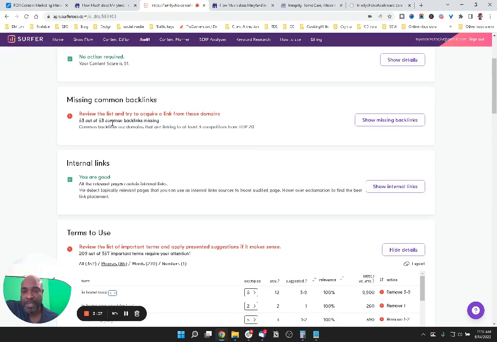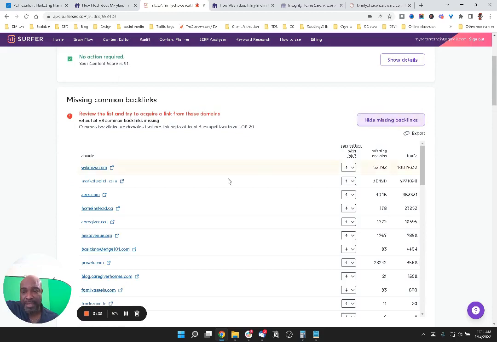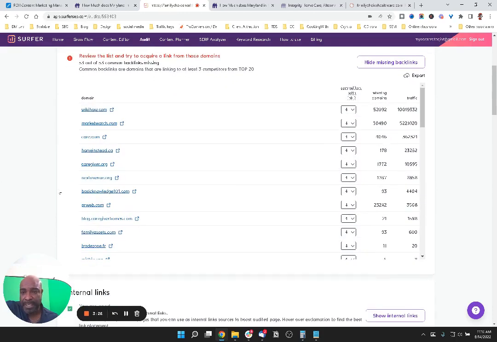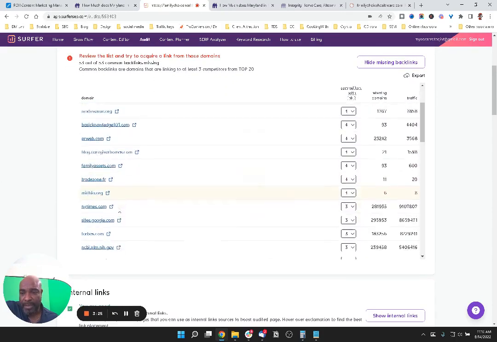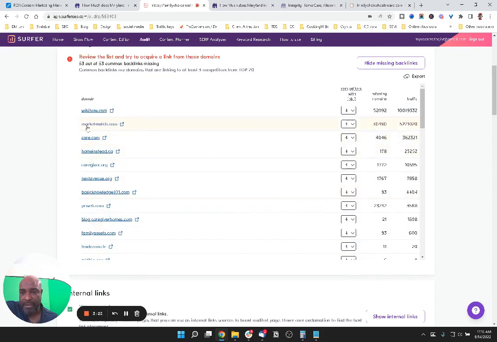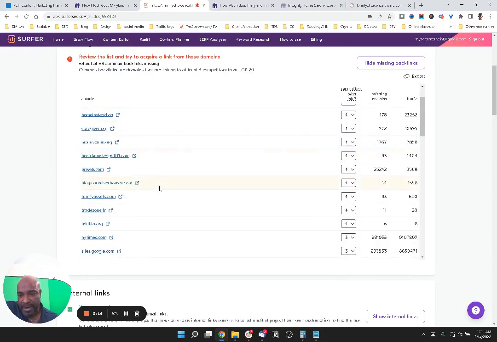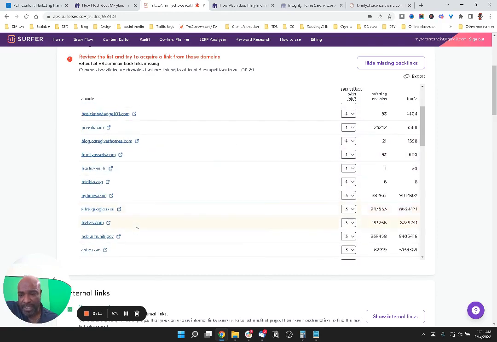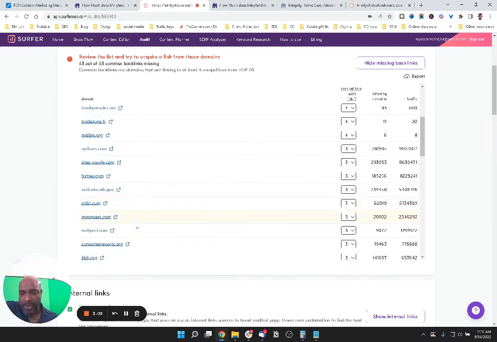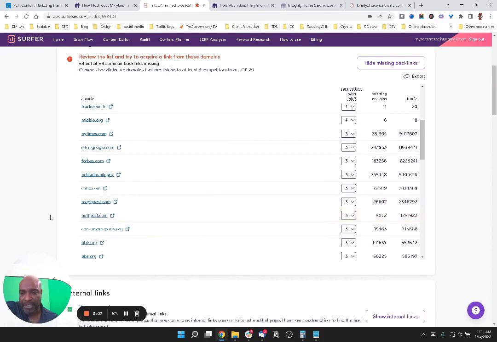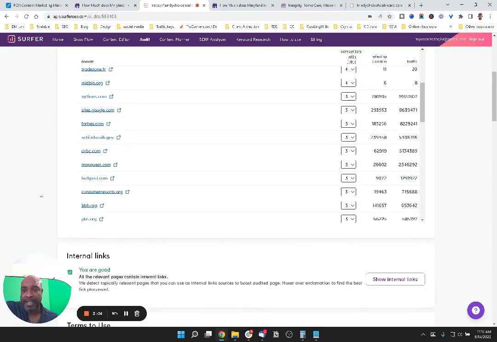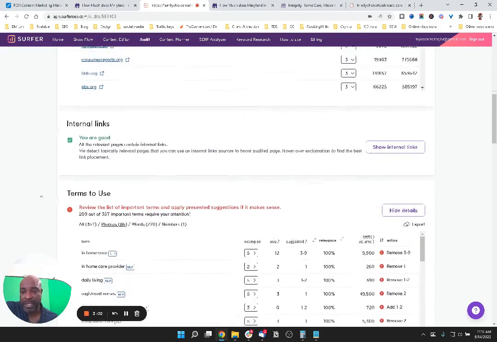Okay, so it's going to tell we're missing some backlinks. So I can send these backlinks off to my team and say, hey, we need to build some of these backlinks. Like I'm looking at this right now, MarketWatch. I know we can get into the MarketWatch and WikiHow really easily. Home Instead, that might be a little bit harder. But some of these here, I'm looking at PR Web. I know I can get us onto some of these pages really easy and get these backlinks. So we'll do that. Internal links, looking good.